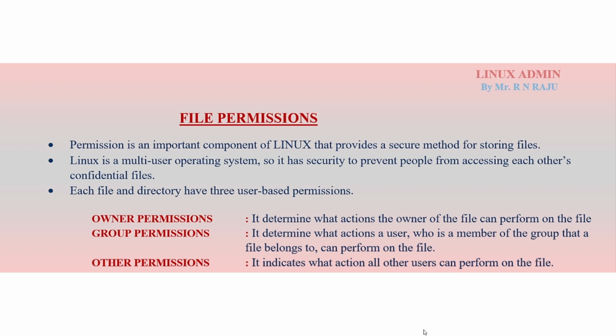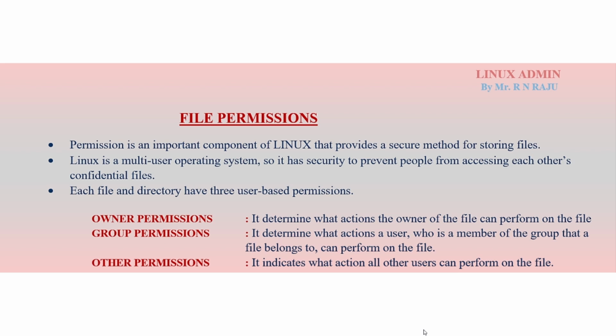Each file and directory has 3 user-based permissions. So overall Linux or Unix offers 3 user-based permissions. One is owner permissions, which means user permissions, the second one is group permissions, and the third one is other permissions.